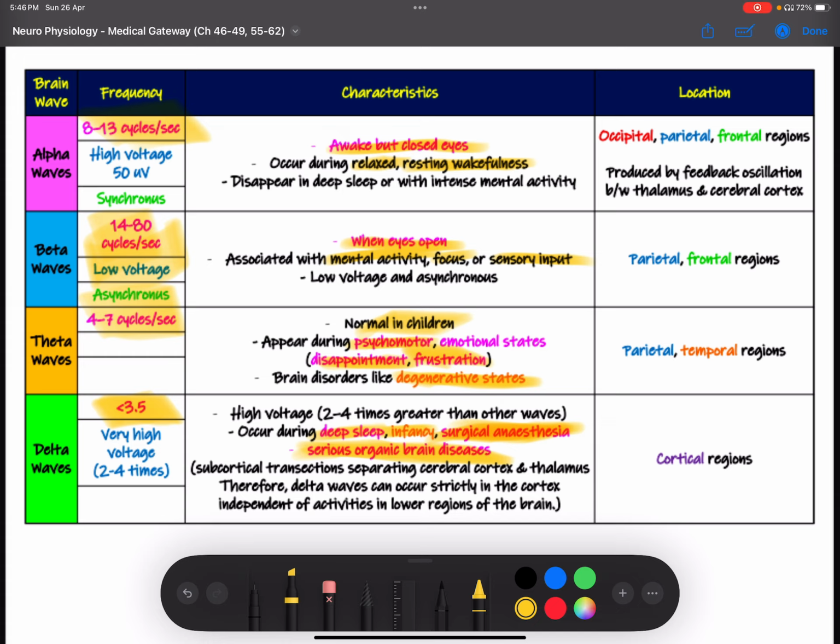Okay, now where do these originate from? Very important. So T and theta, right? This would be temporal.